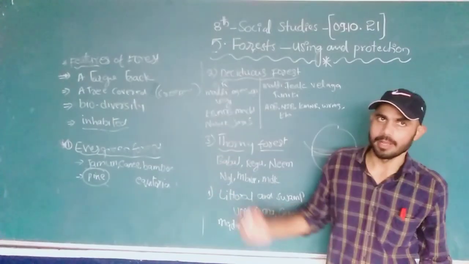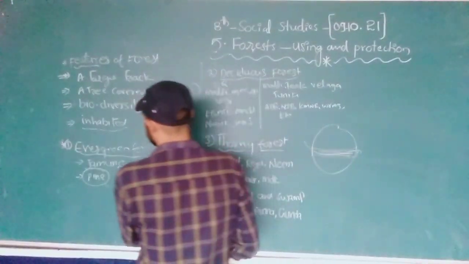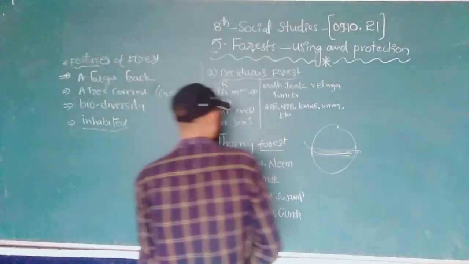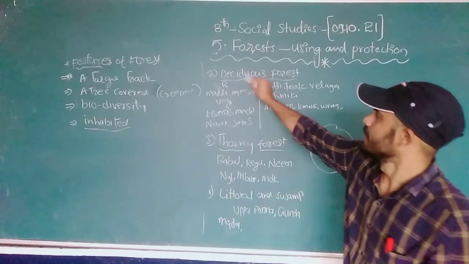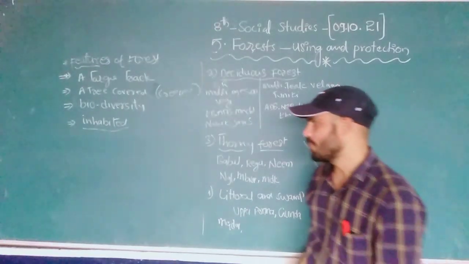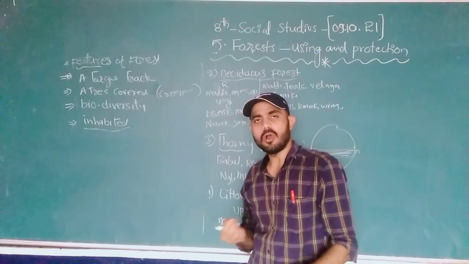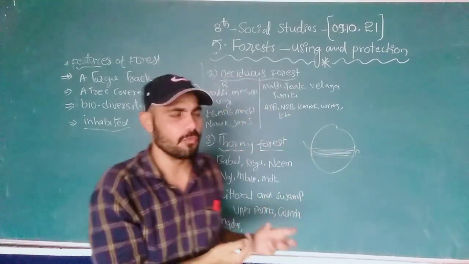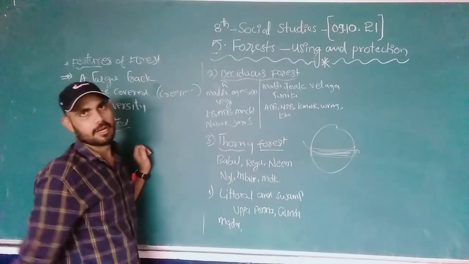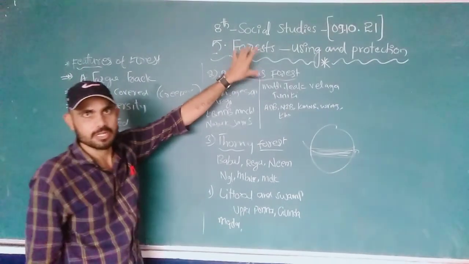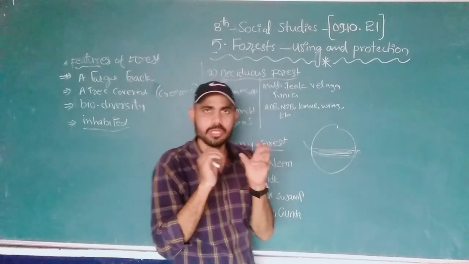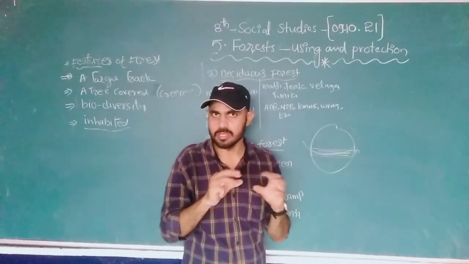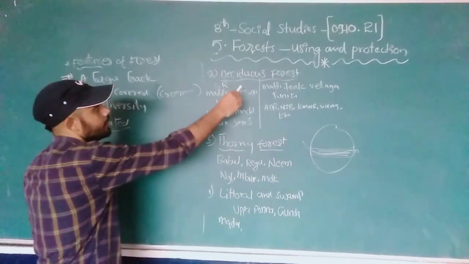Which region? Himalayan region. Evergreen forest means we always receive rain. The area where you always receive rain, the forest that grows there is called evergreen forest. And second one, deciduous forest. When it comes to deciduous forest, the area receives rain in some months and warmth in some months. That we call deciduous forest.